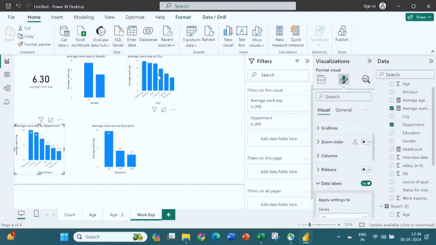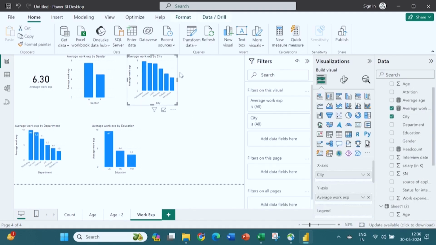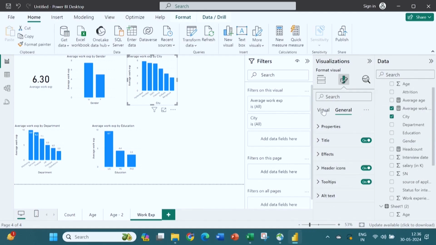These data labels are coming, the On option is there, so I just need to click on this. That is how you can format. In general you can go and see the title, effects, header, tooltips and all text. Whatever change you want to make here, just select accordingly and you can make the changes.